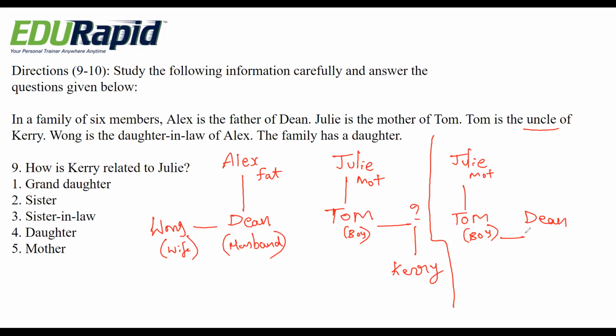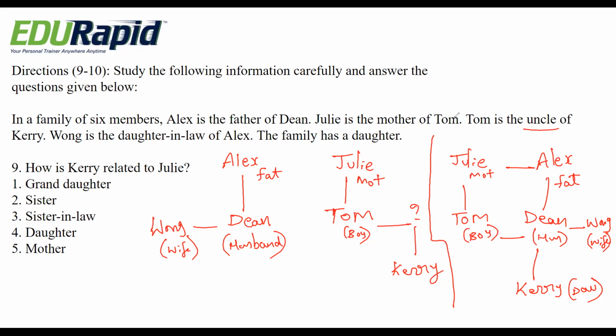If we insert Wong, it becomes two daughters, Kerry and Wong. So we have to put Dean only. So Dean's daughter is Kerry. So Dean is married to Wong, and Dean's father is Alex. And Alex and Julie are father and mother, they both are husband and wife.